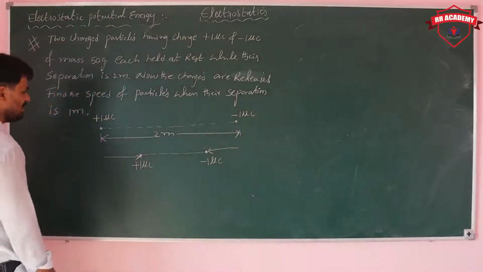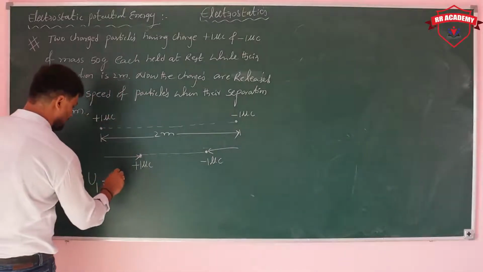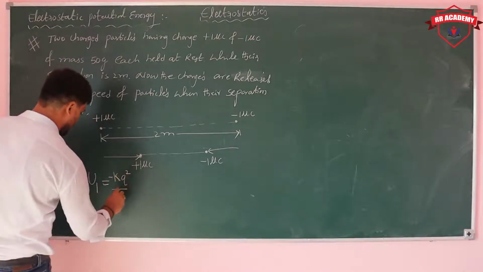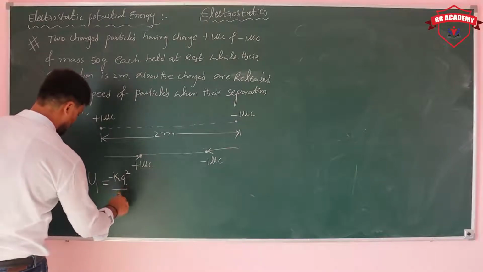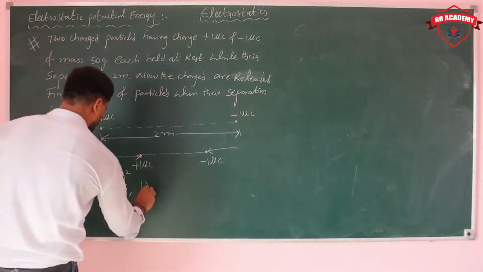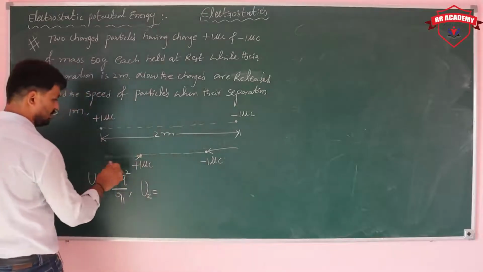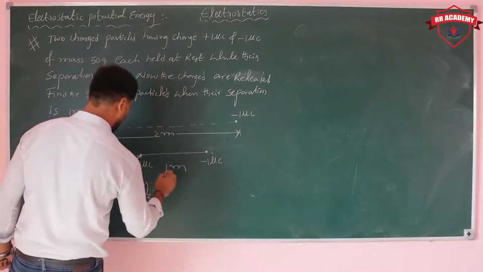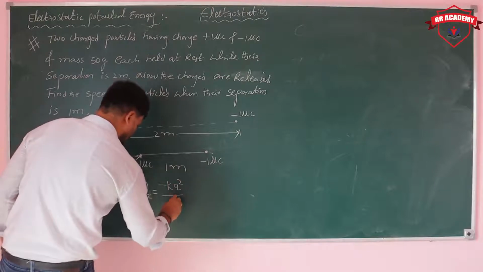Initially, when their separation is 2 meters, what is the potential energy between them? U1 is equal to minus k q square by R1, minus because of opposite charges, where R1 is 2 meters. Next, U2 is the potential energy when the separation is 1 meter, U2 equal to minus k q square upon R2.